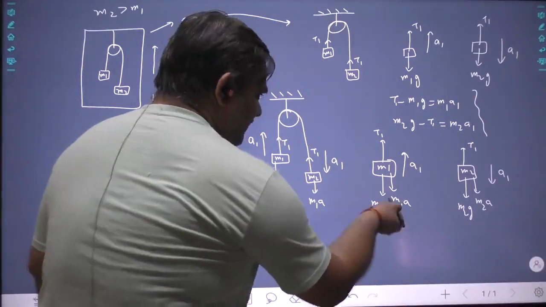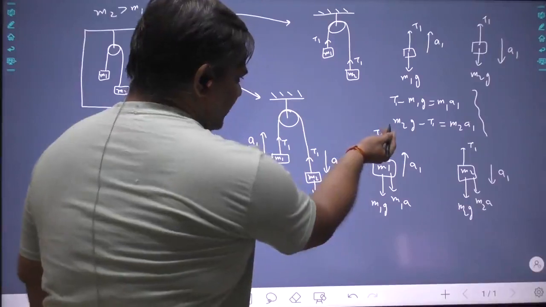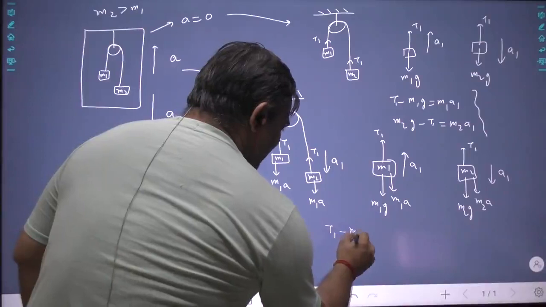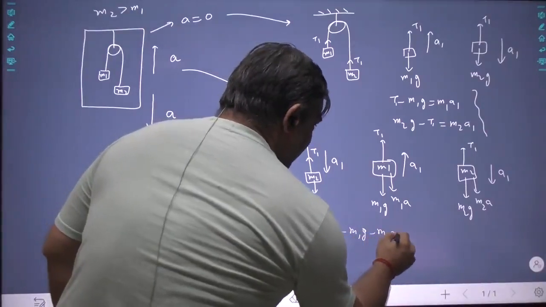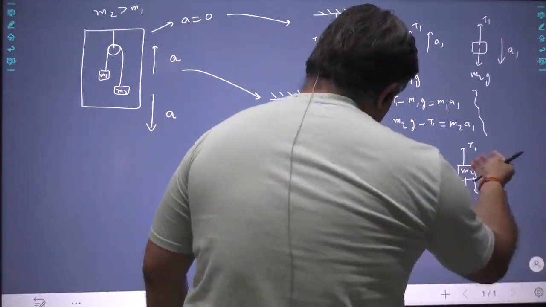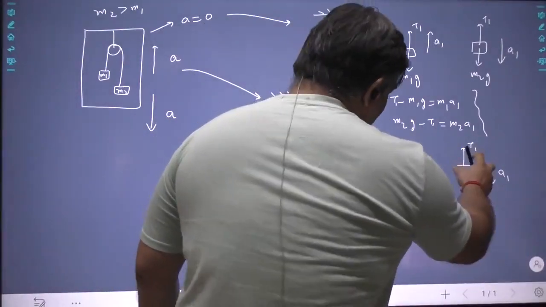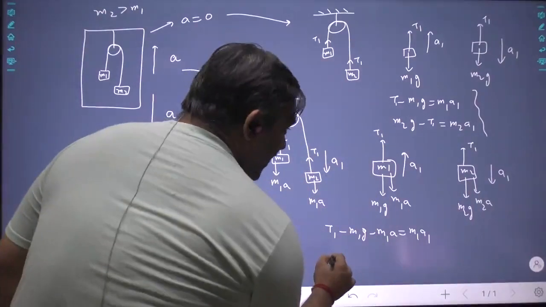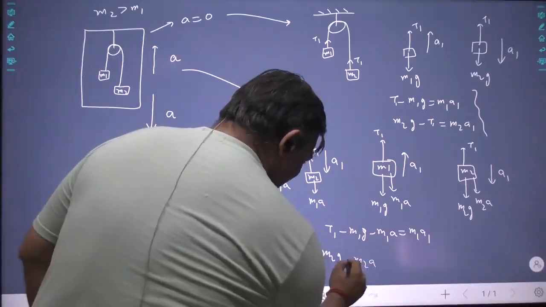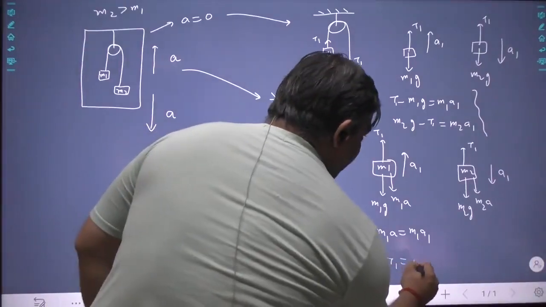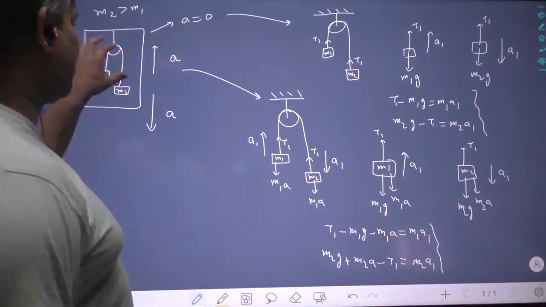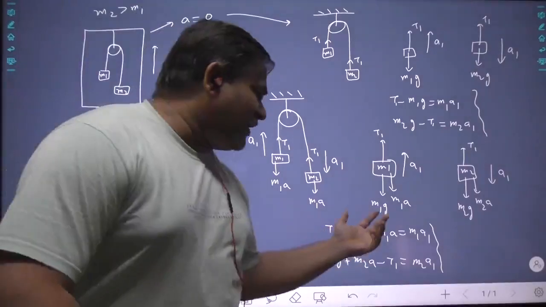So in this case, the acceleration is upward, so definitely the force in the upward direction is greater than downward. So T1 minus M1G minus M1A is equal to M1A1. And in this case, the downward force is greater than the upward force. That's why this is going downwards. So you have M2G minus M2A minus T1 is equal to M2A1. So you have this. If the acceleration of the lift is given, you can very easily find out.